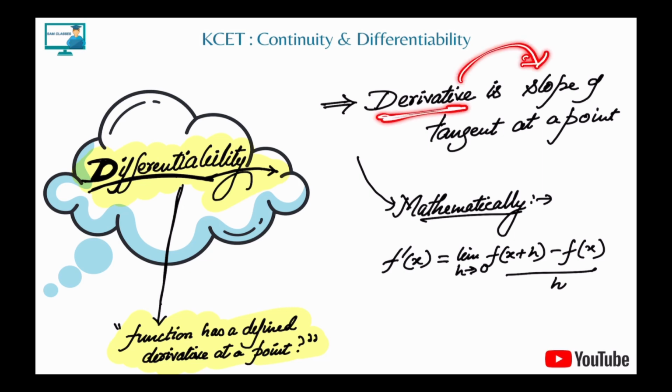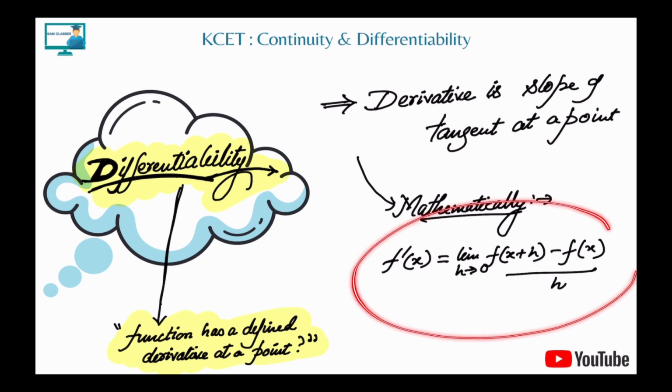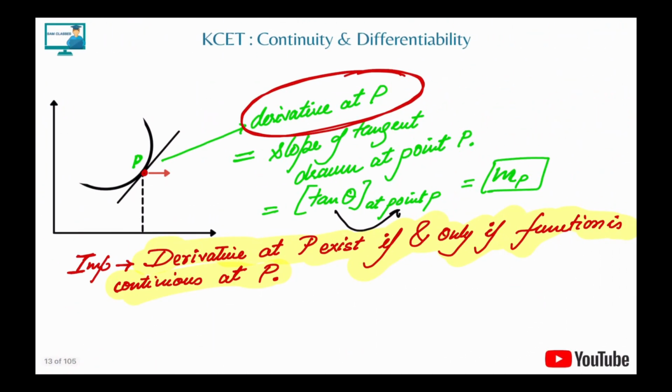We have understood this in physics in first PU also, in 11th also. Derivative is nothing but the slope of the tangent at a point. Now what is slope of tangent? We'll see graphically, and this is the mathematical way to express derivative. Let's see the first graph. Let's say we have a point P on a curve. Now I tell you to find the derivative at point P. So basically that is dP by dx, let's say.